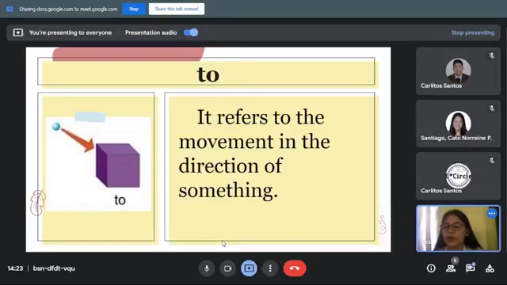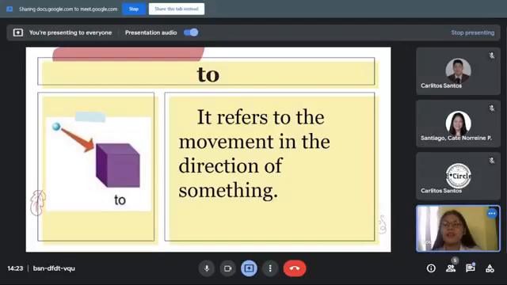To, it refers to the movement in the direction of something. We can see here in the picture that the ball is away from the box and the movement of the ball is in the direction of the box, so that we use the to here. The circle moved to the box.